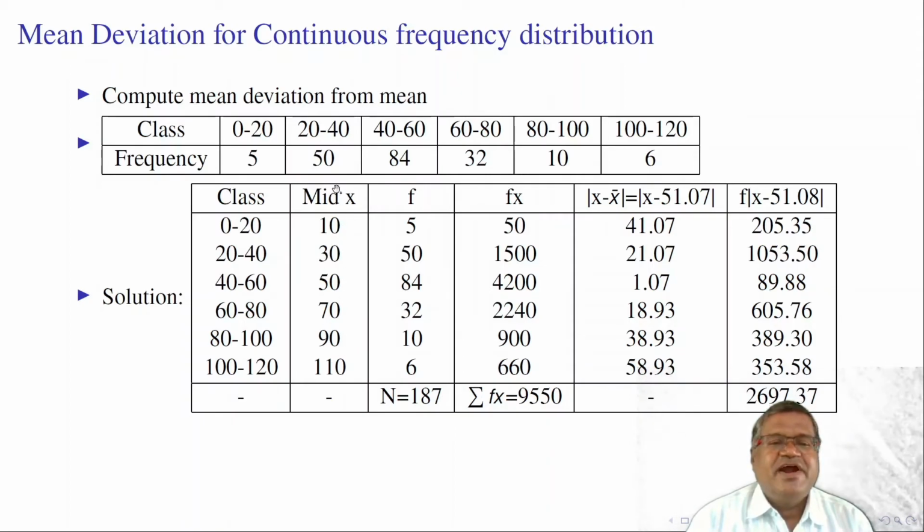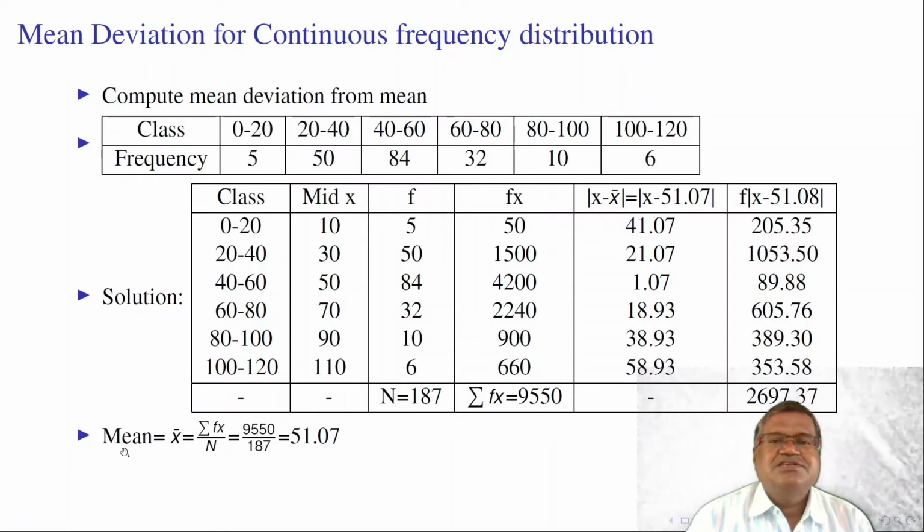First we need to find mid values and the corresponding frequencies. Here sigma f, total frequency, is equal to 187. We need to find f into x. 5 into 10, 50. 50 into 30, 1500, like that. This summation fx is equal to 9550. Summation fx by summation f, or capital N, is equal to x bar. We know that x bar is equal to summation fx by n, that is equal to 9550 by 187. This gives us 51.07.